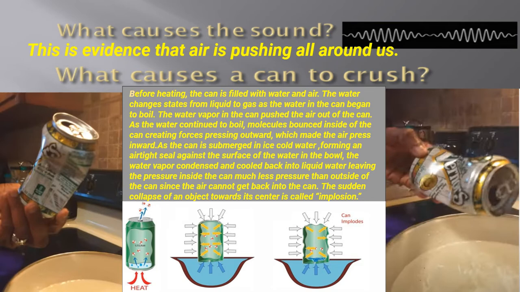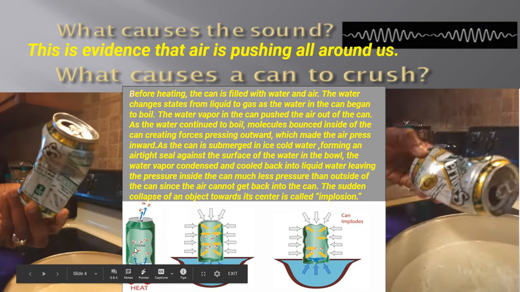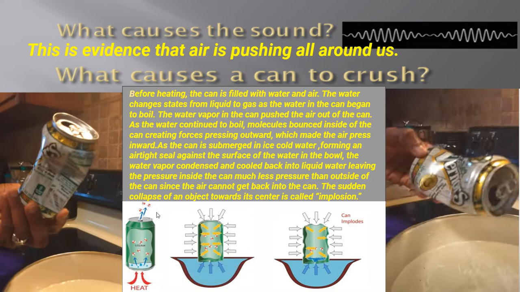Then the water began to change from a liquid to a gas when I put it on the stove. Now, what was the evidence that it changed from a liquid to a gas? We know it changed from a liquid to a gas because it had steam. And how did we know it had steam? The steam came out of the can.